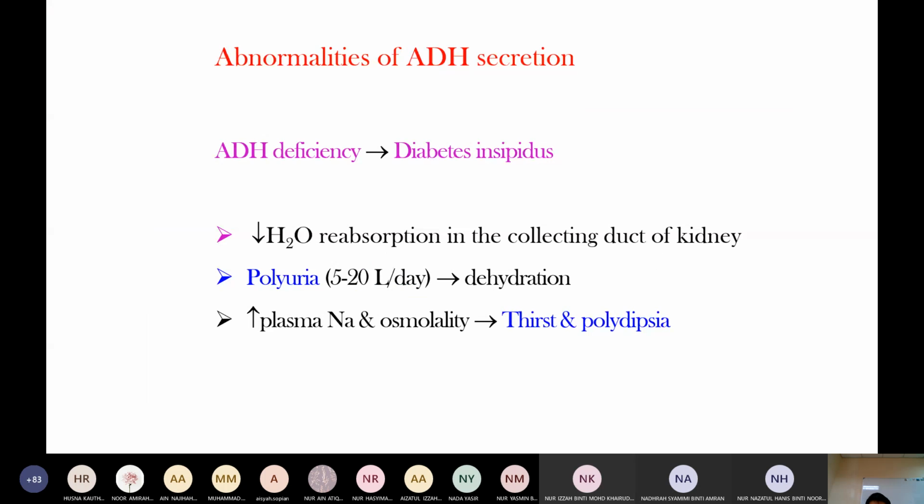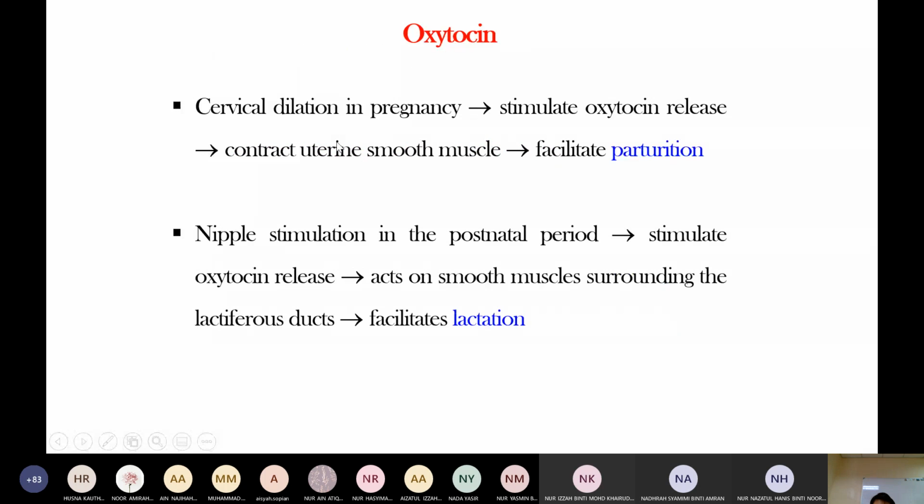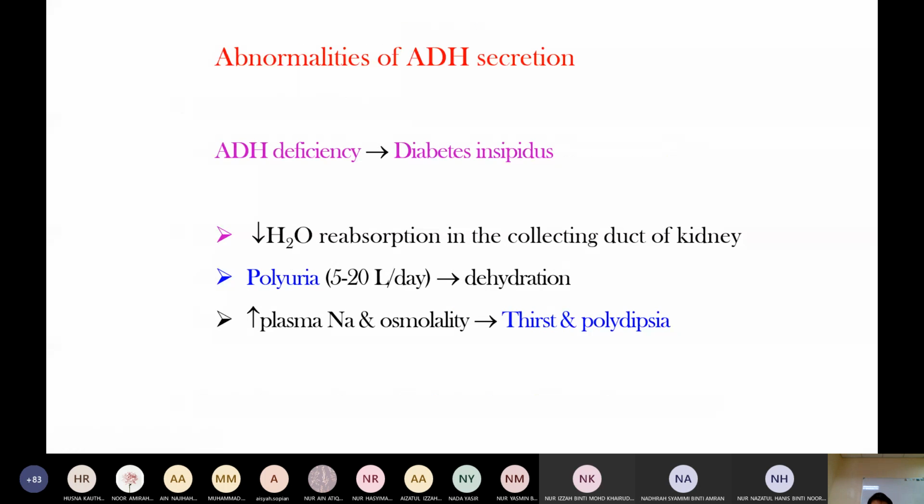Okay, antidiuretic hormone. The function of antidiuretic hormone is water reabsorption in the collecting duct. So antidiuretic hormone deficiency leads to diabetes insipidus. Water reabsorption in the collecting duct is impaired, so it leads to polyuria.